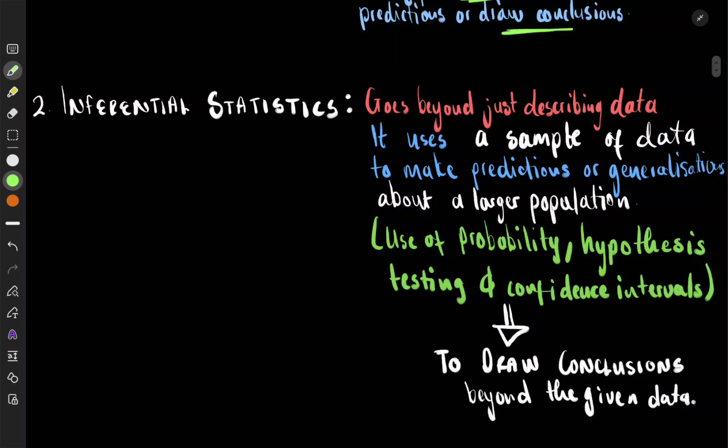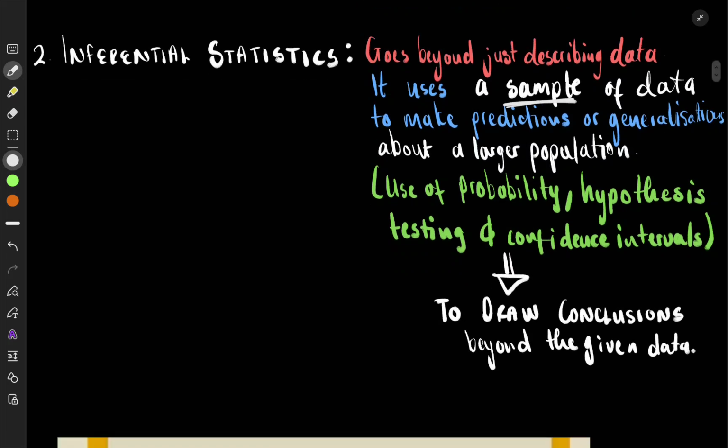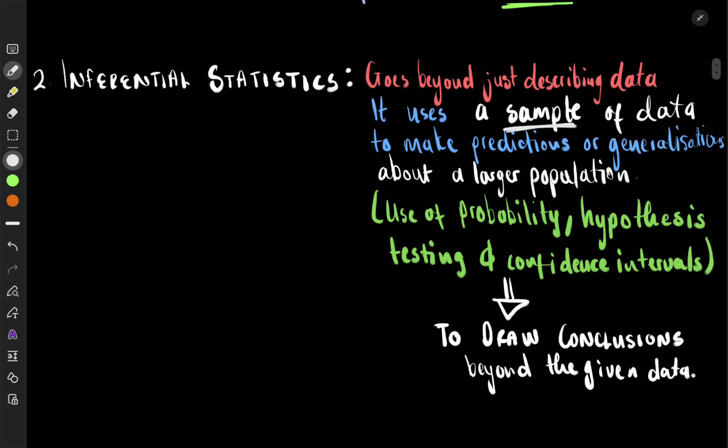Now in inferential statistics, to infer is to conclude. So we're now going beyond describing data. We are now going to conclude from the data. So in inferential statistics, we are going beyond it. We are going to use the sample of data. Remember that we're going to collect, organize, and analyze data from a sample. Now we'll use it to draw conclusions. And that is done in inferential statistics.